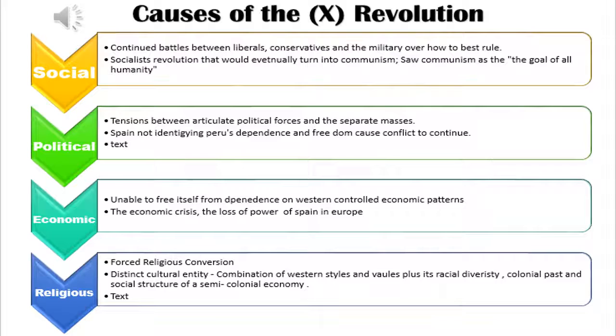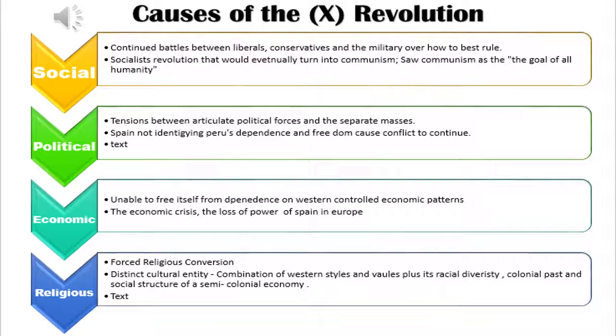Causes of the Peruvian Revolution. Social: continued battles between liberals, conservatives, and the military over how to best rule. Socialist revolution that would eventually turn into communism saw communism as the goal of all humanity. Political: tensions between articulate political forces and the separate masses. Spain, not identifying Peru's dependence in freedom, caused conflict to continue.